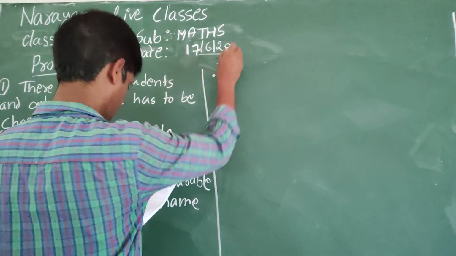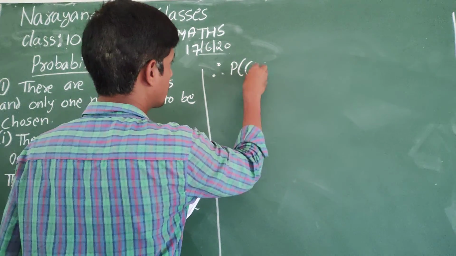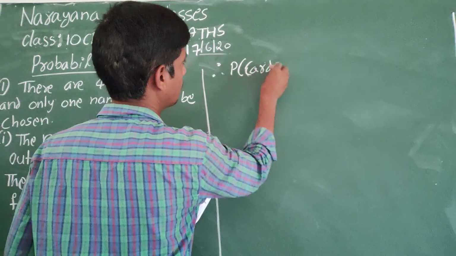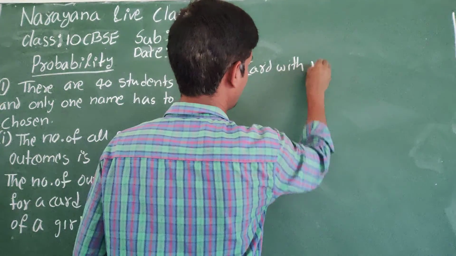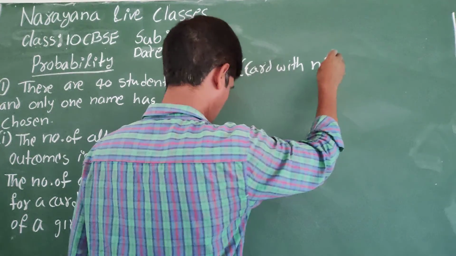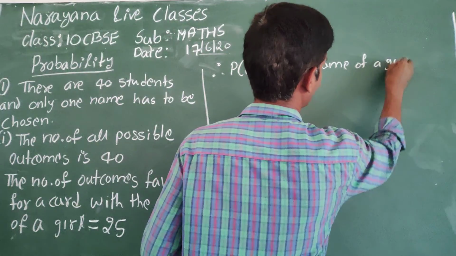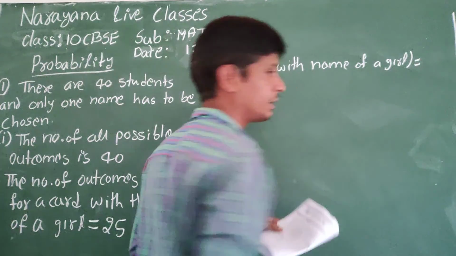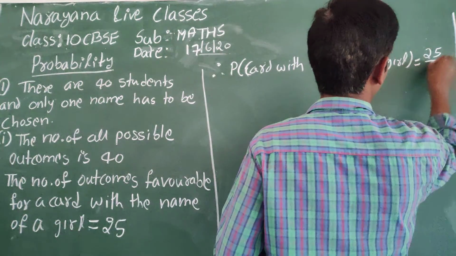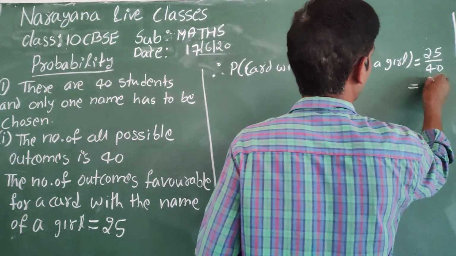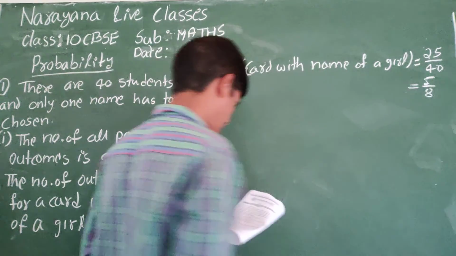Therefore, the probability of a card with the name of a girl is 25 by 40. It's nothing but 5 by 8.